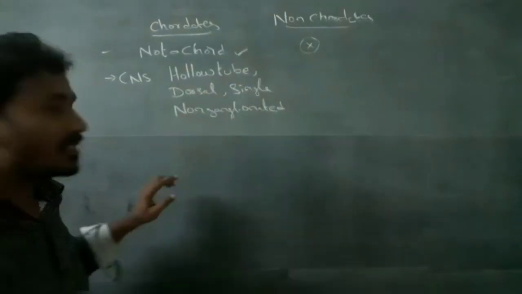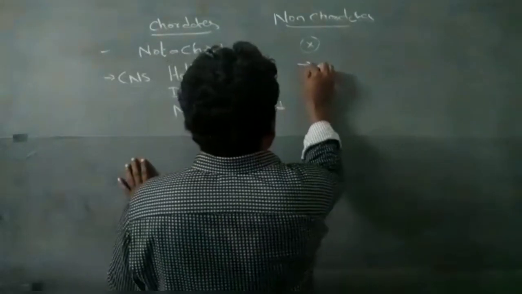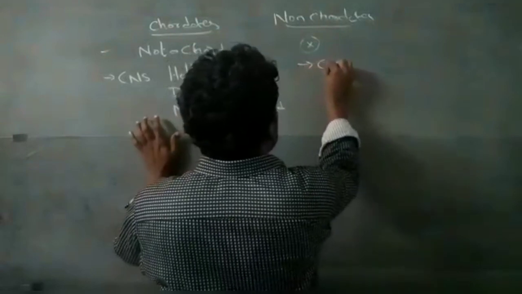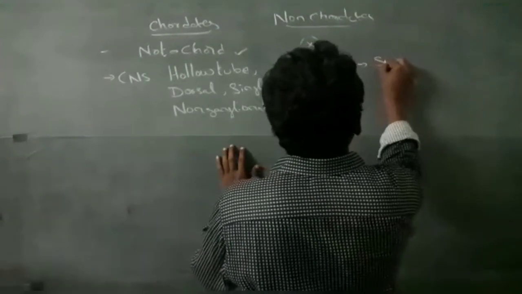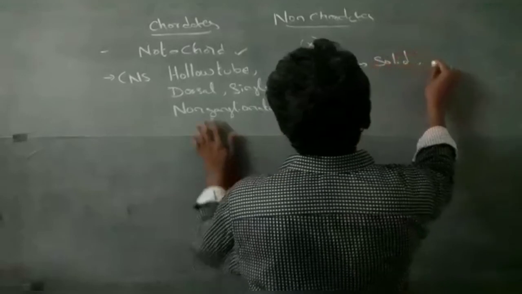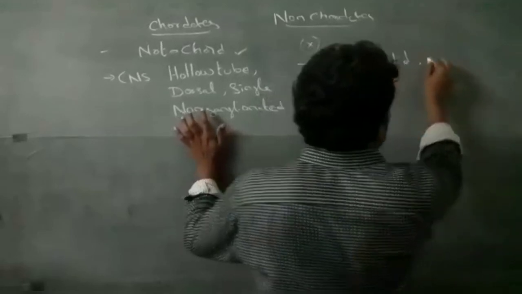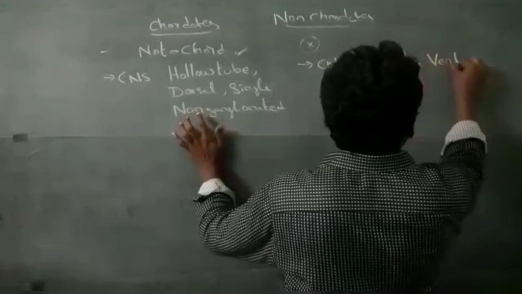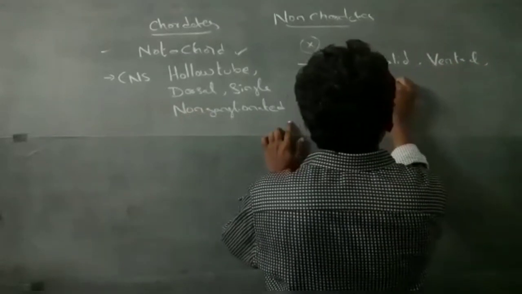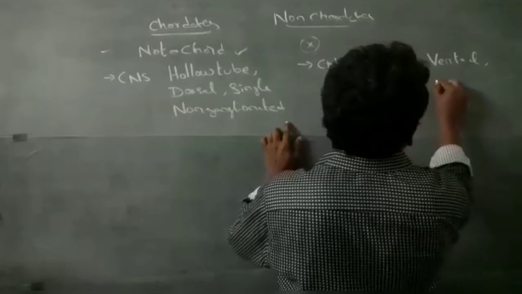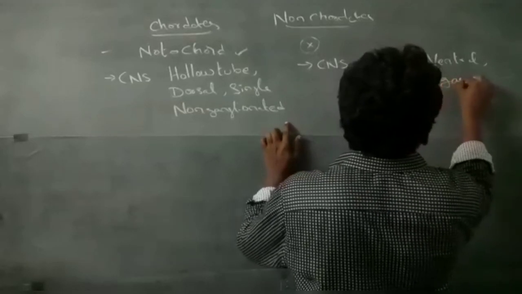In non-chordates, the central nervous system is a solid tube, ventral, double, and ganglionated.